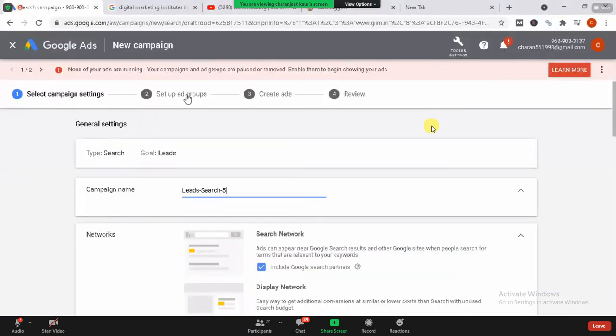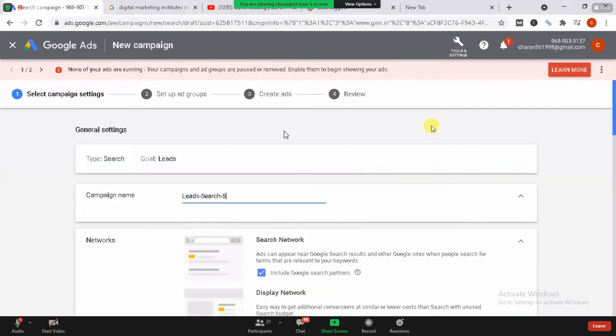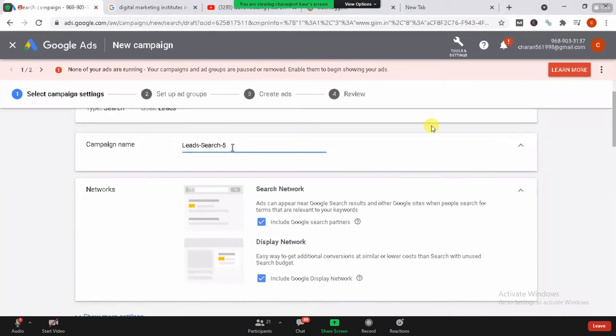Now, moving forward, what they're asking me is we just need to go with the flow. Whatever they're asking us, we need to just start making it with them. Okay. Now, campaign name. What name do I need to have for my campaign? Like leads search 5, I need to have a name with this, or I need to have a name other than that. Okay, it depends on me. You can change the name if you're comfortable. If you're not comfortable with this one, you can change that.